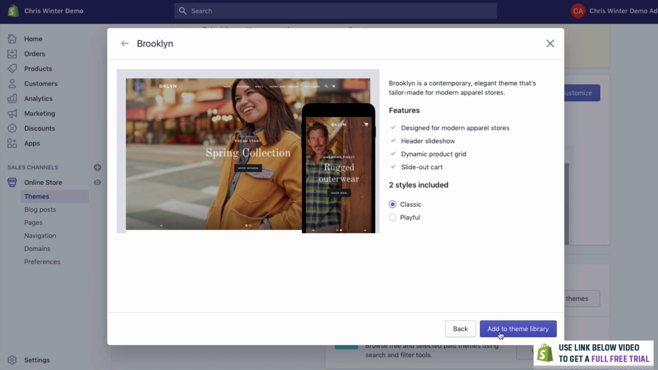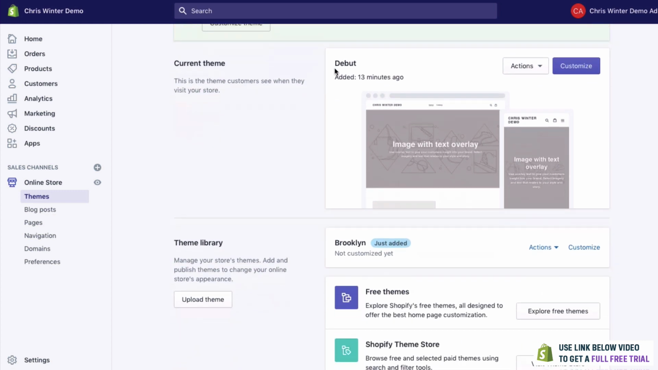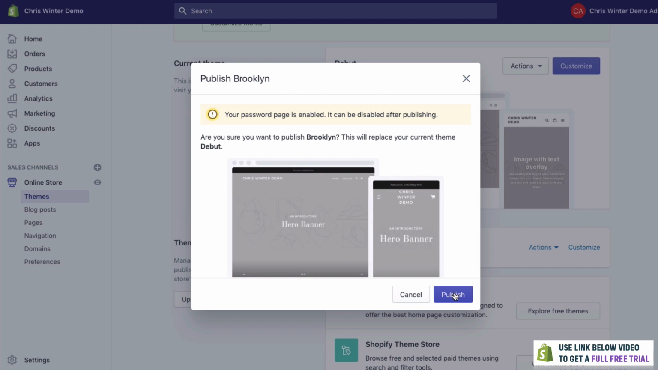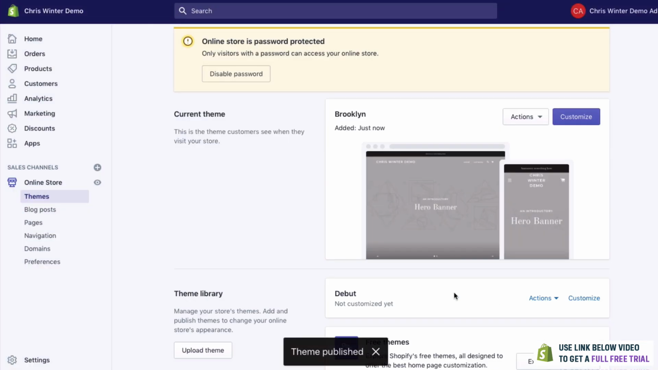So to use this, all you need to do is click Add to Theme Library. So as you can see, it's been successfully added. What we need to do now is click Actions and Publish. What this will do is add Brooklyn as our main theme so we can edit it and make it look fantastic. There you go, it's added now. So what we can do is customize it, and this is where the fun stuff really starts to happen.